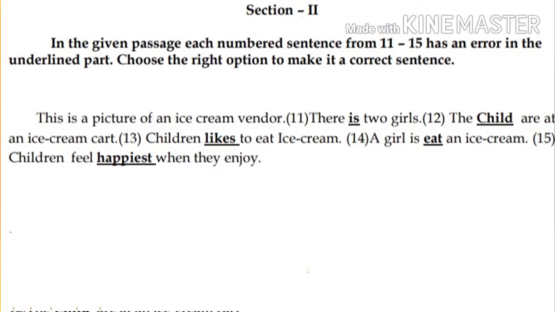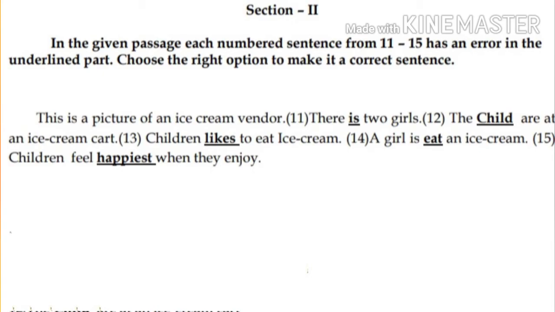Now, section 2. In the given passage, each numbered sentence from 11 to 15 has an error in the underlined part. Choose the right option to make it a correct sentence. Let us see the passage. This is a picture of an ice cream vendor. There is two girls.